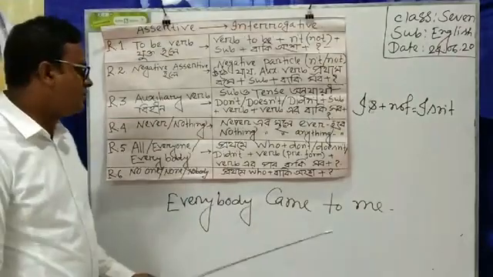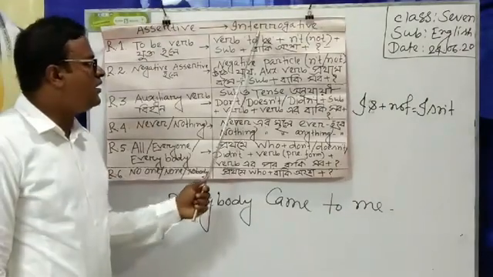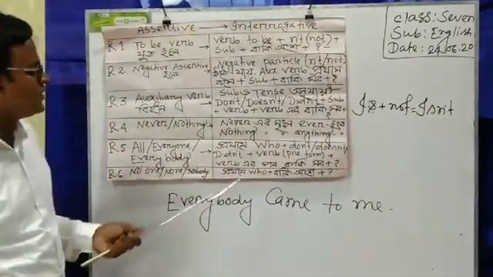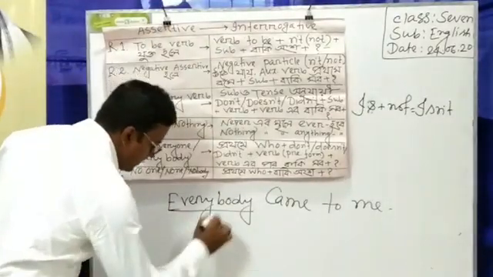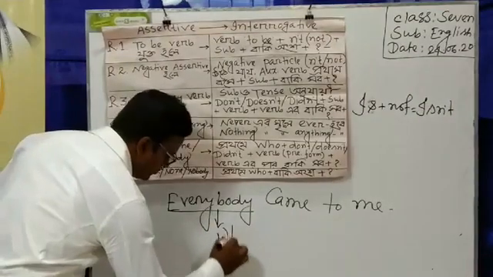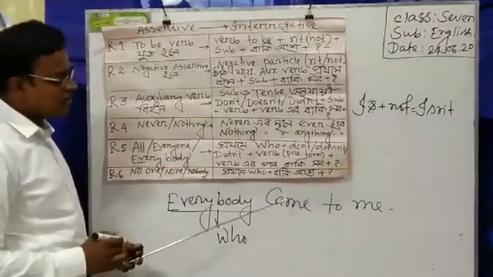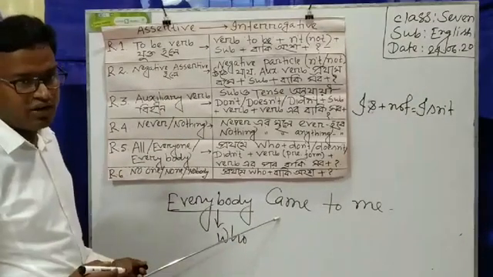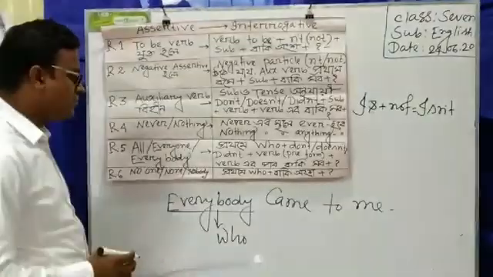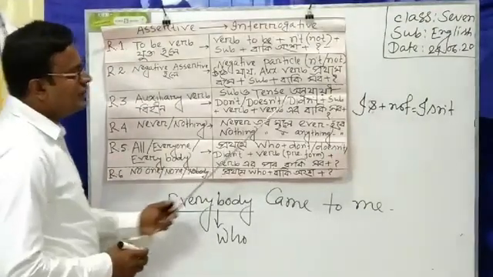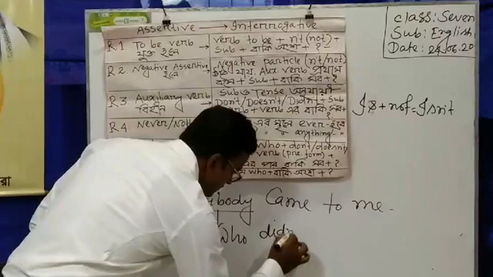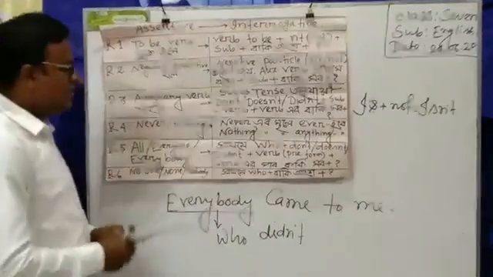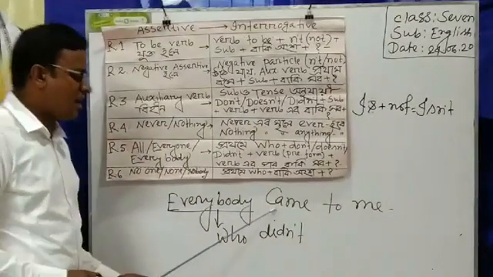If I want to transform it into an interrogative sentence, at first I have to write who in place of everybody. Who. And you can see here that the verb is past form. That is, I have to write who didn't. Who didn't. And then I have to write verb. And the verb is came.